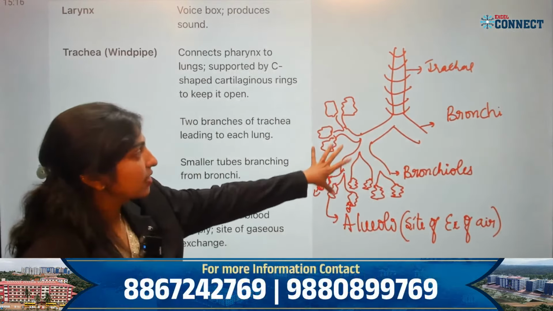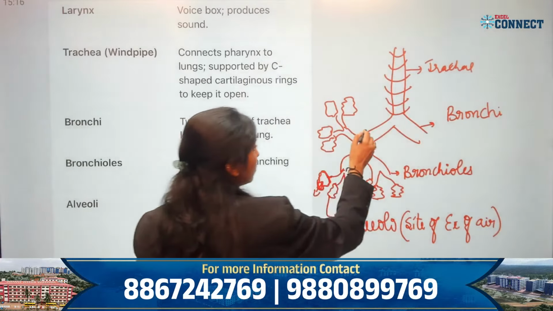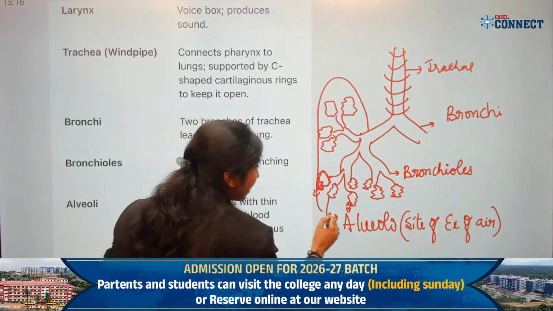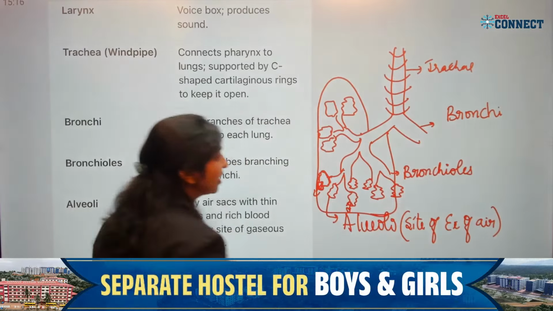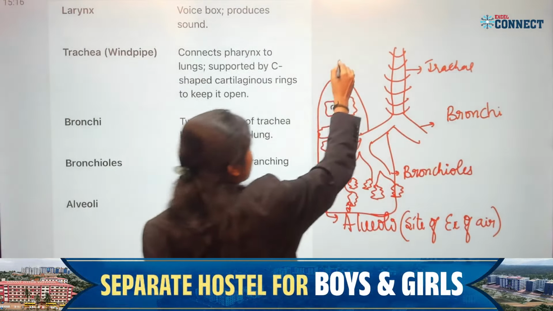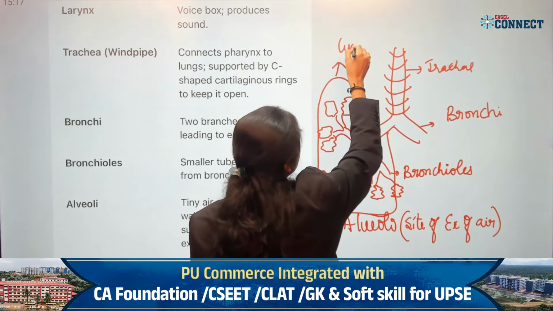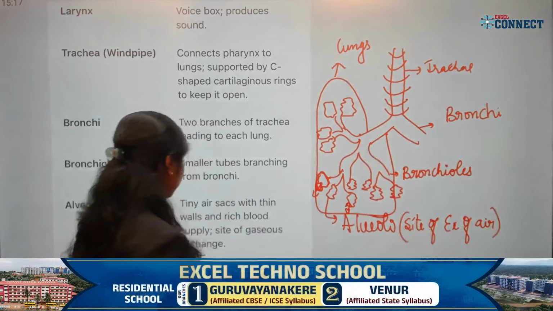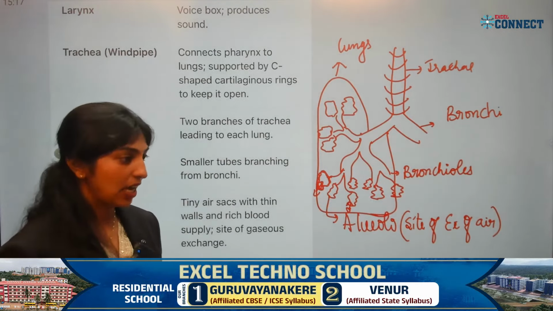Now, these bronchioles get enclosed inside a pyramid-like structure, and you call that pyramid-like structure the lungs. What do you call it? Lungs. Is it clear? It is called the lungs.